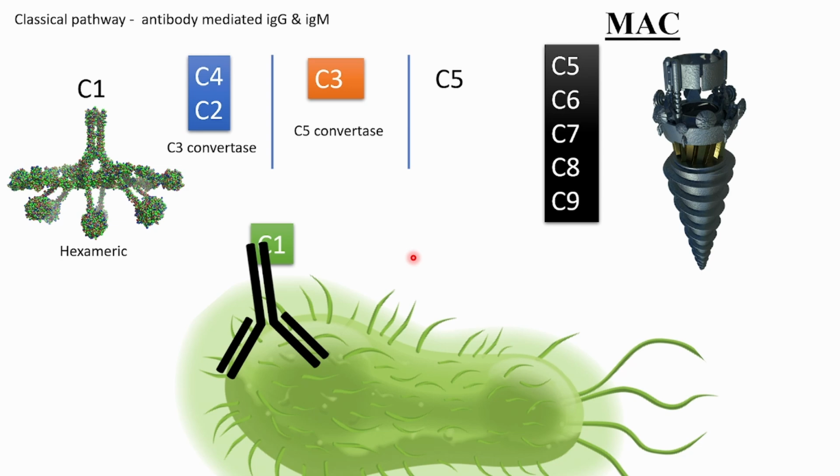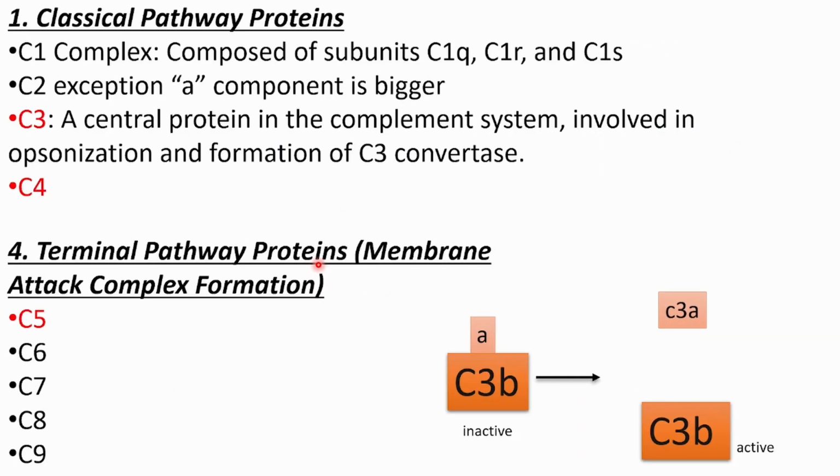Then what happens? I have shown C4 and C2 coming simultaneously, but it does not happen like that. First C4 comes, and as I have shown you, it has two components, A component and B component. B component is active, which binds; B means binding, and A component goes away.